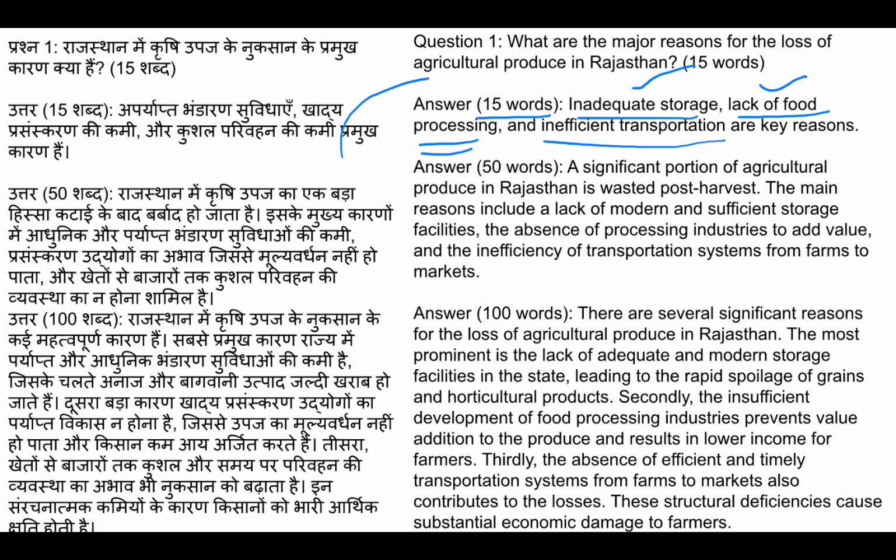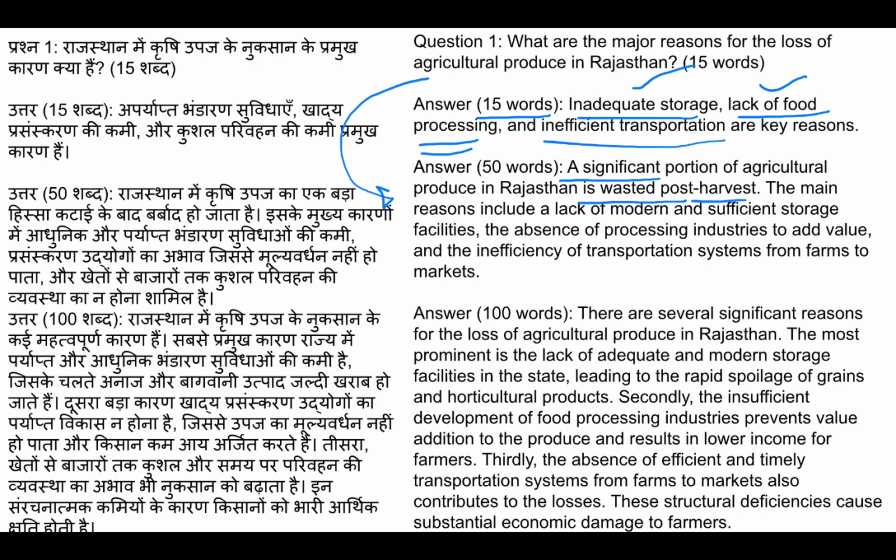Now if you have to answer this particular question in 50 words, then write it this way. The question is the same: what are the major reasons for loss of agricultural produce in Rajasthan? So in 50 words the answer is: a significant portion of agricultural produce in Rajasthan is wasted post harvest.